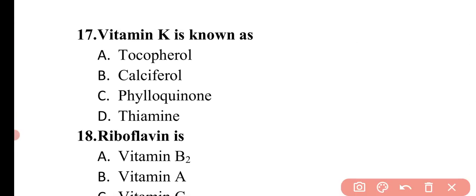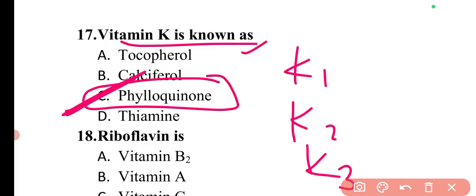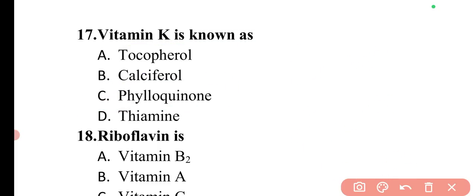Next question is, vitamin K is also known as, so another name for vitamin K is phylloquinone. So here option C is correct. There are three forms of vitamin K: vitamin K1, K2, K3, and you have to remember the names. Vitamin K1 is phylloquinone, vitamin K2 is menaquinone, and vitamin K3 is menadione.